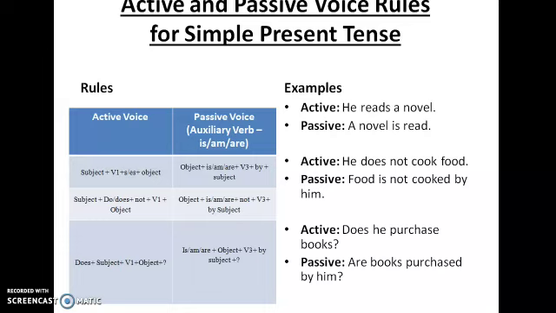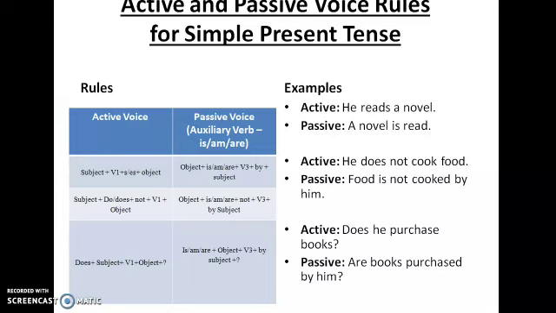And now coming to the third one, it is a question. Does he purchase books? If it was a sentence, it would be he does purchase books or he purchases books. Then the answer would be books are purchased by him. Similarly, since it is a question, you have to rearrange it. Are will come first. Are books purchased by him? If it was a book, it would have been is the book purchased by him? Since it is books, the answer would be are books purchased by him?